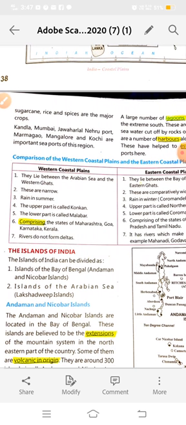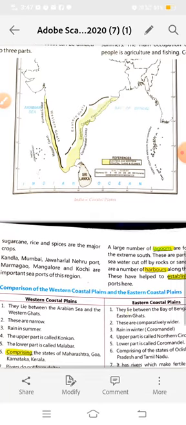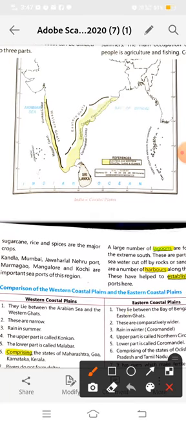plains. Now Kandla, Mumbai, Jawaharlal Nehru Port, Marmagao, Mangaluru and Kochi are the important seaports of this region. Where is Kandla seaport? It is in Gujarat. Mumbai port is here and Jawaharlal Nehru port is here, and both ports are in Maharashtra.